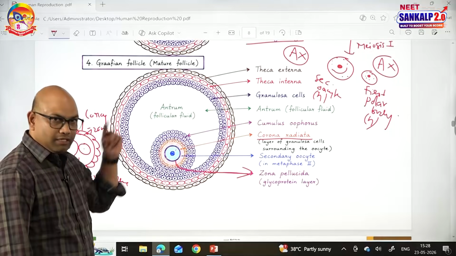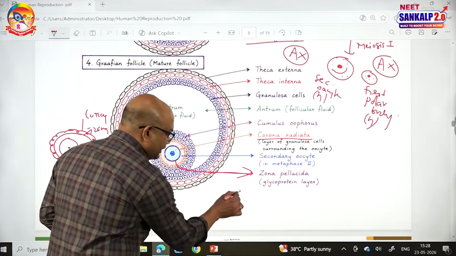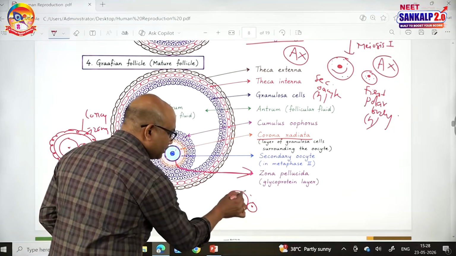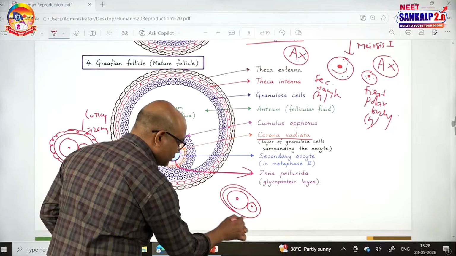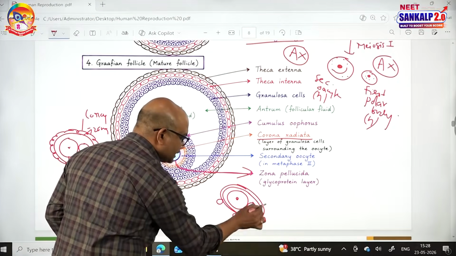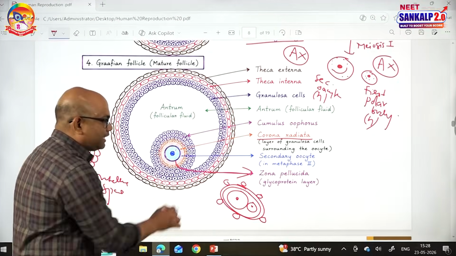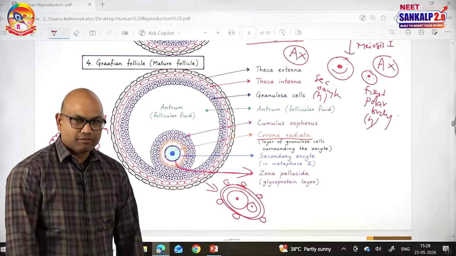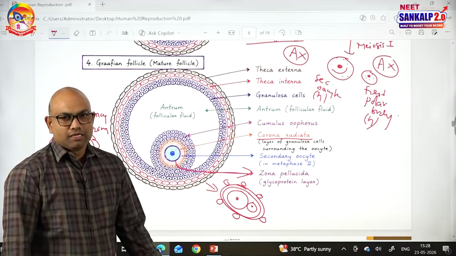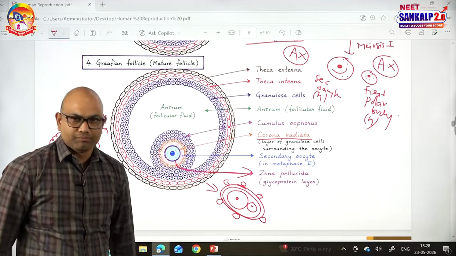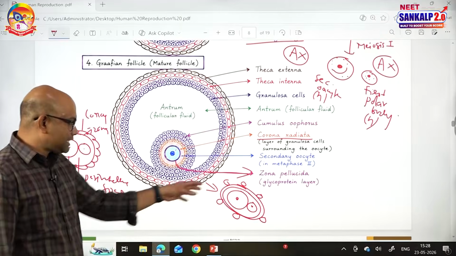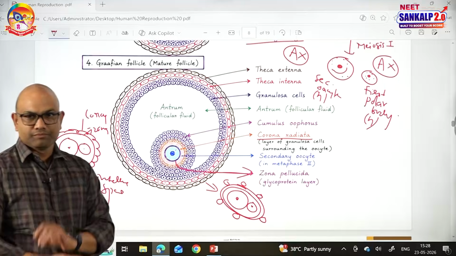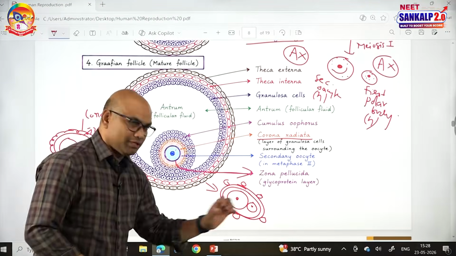When it is ruptured, the secondary oocyte is released. This is the secondary oocyte with the first polar body, with zona, with corona and some granulosa cells. This total structure comes out by a process called ovulation. Actually, it is a secondary oocyte, but commonly known as the secondary oocyte stage of ovum. Both are correct. So, by ovulation the secondary oocyte is released. It can be known as ovum because it is the stage of the ovum, by a process called ovulation.